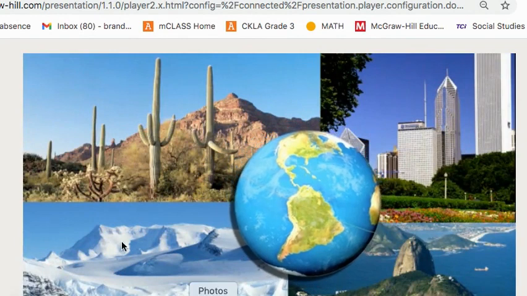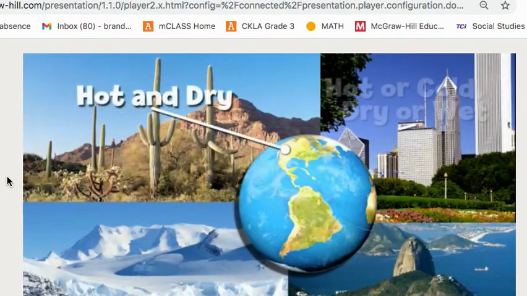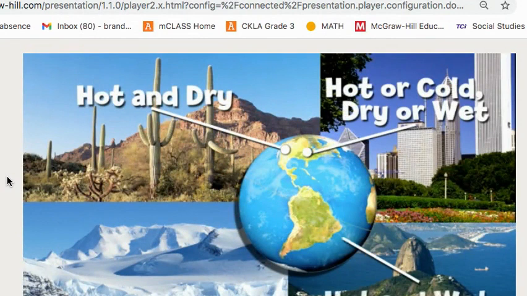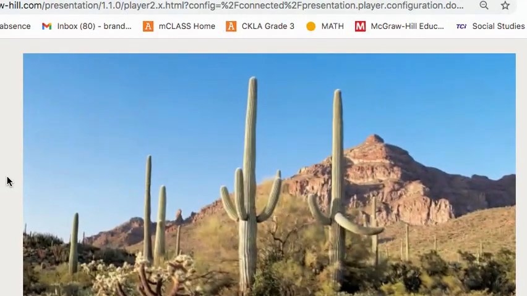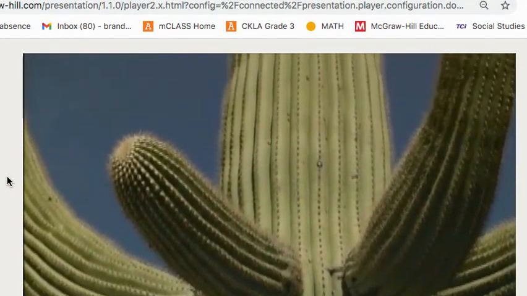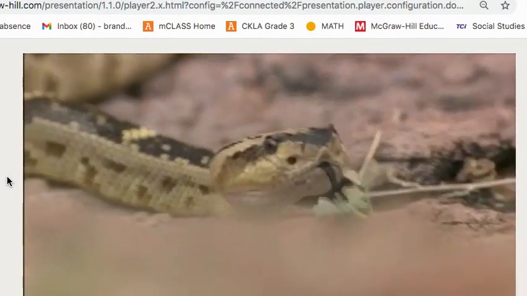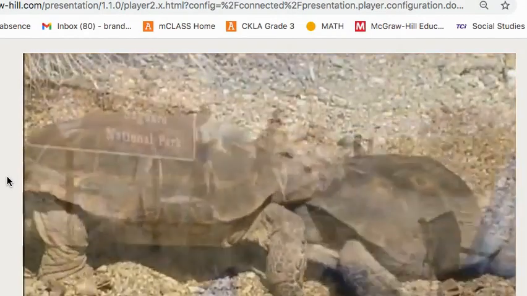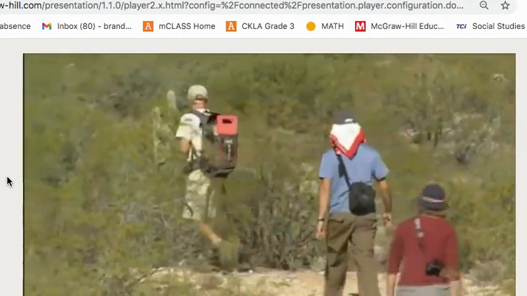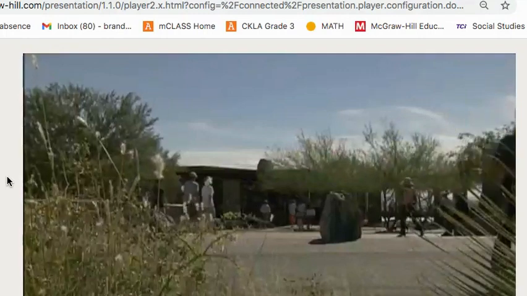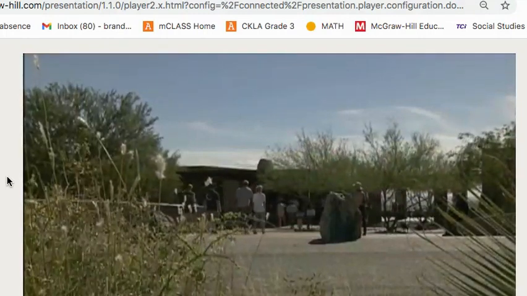Earth has many different climates. Vegetation, animal life, the way people dress, and the types of work people do are all different in different climates. The Sonoran Desert is hot and dry. Only certain plants and animals can live in these conditions. People living in hot and dry climates have to be cautious about how they dress and what they do outdoors because of the hot sun.